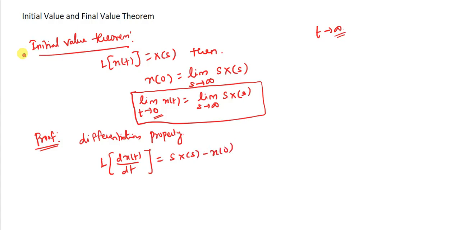Okay? So for this I take the regular Laplace integral from 0 to infinity. Here, where f of t was, I have dx of t divided by dt, into e power minus st into dt. So instead of f of t I use x of t here. That is the only difference. There is no need to be confused.